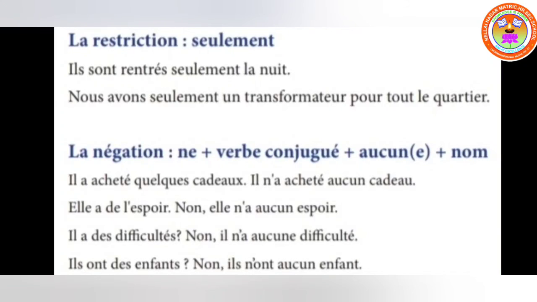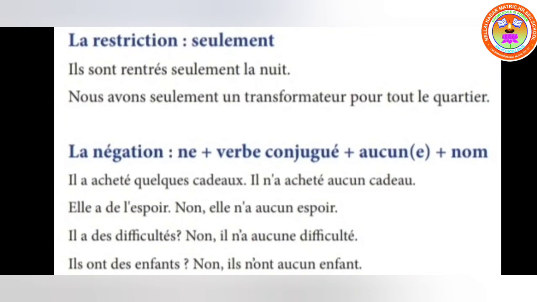The negation: you can have here the negative form of ne plus aucun. Aucun is the masculine form and aucune is the feminine form. See where the replacement is done. After ne you put the conjugated verb, then only you use the aucun. So aucun is for masculine and aucune is for feminine. Then comes the noun.